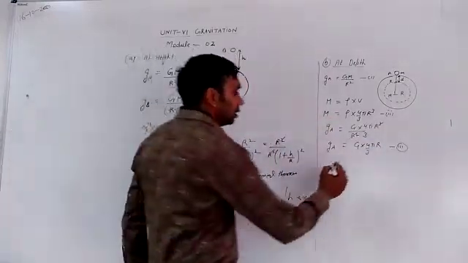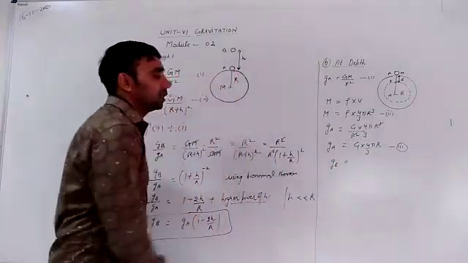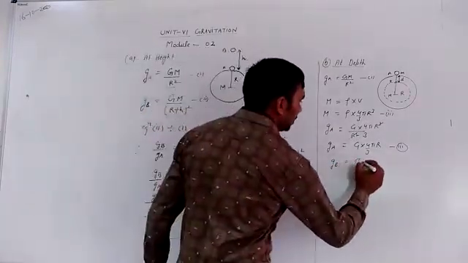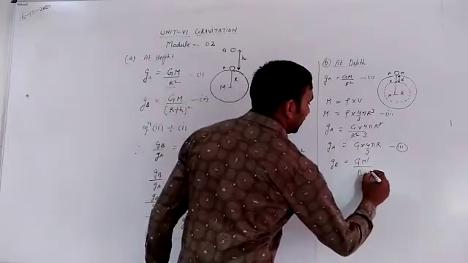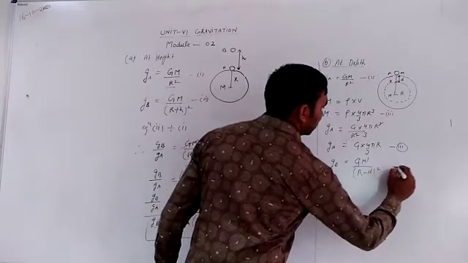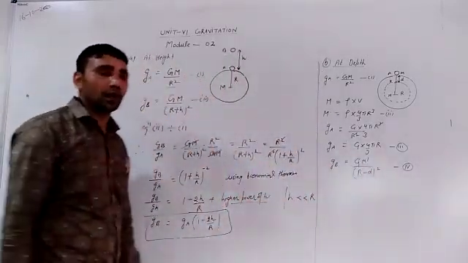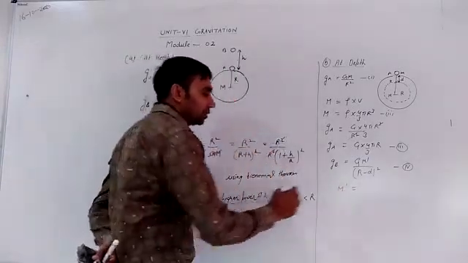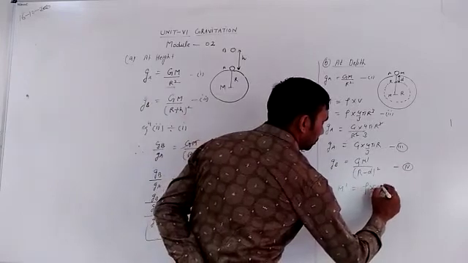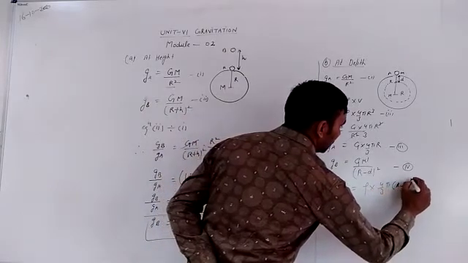Now, acceleration due to gravity at a depth d below the free surface can be written as g' = G m' divided by (r minus d) squared. Putting the value of m', which is equal to density multiplied by volume, 4 by 3 pi (r minus d) to the power 3.